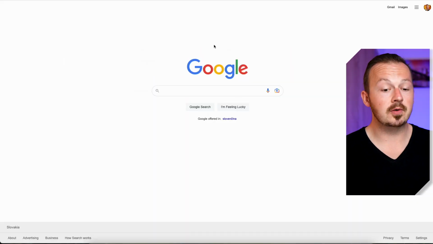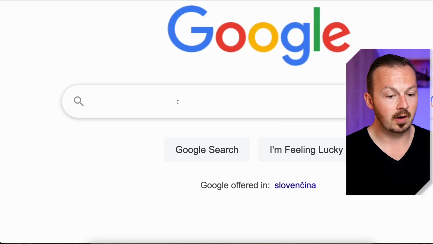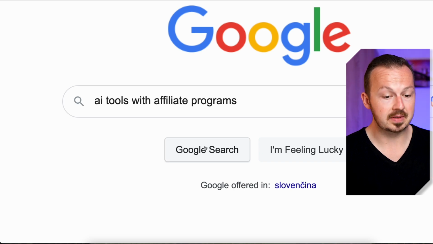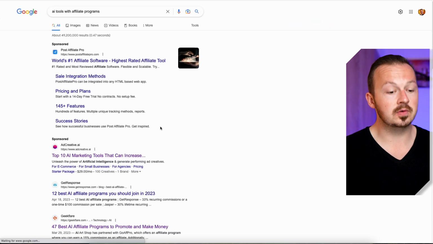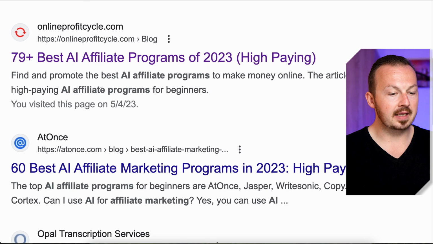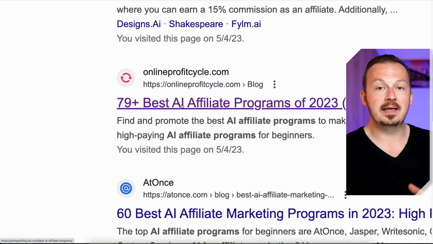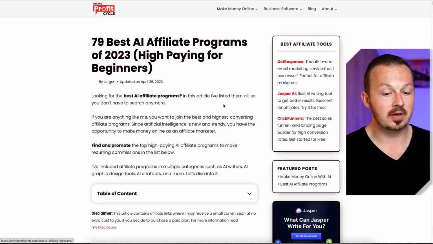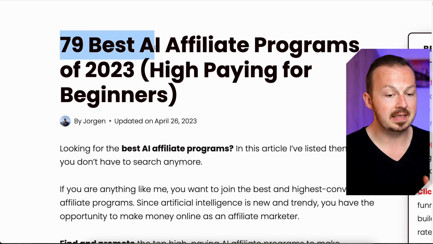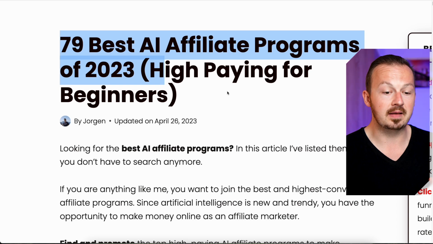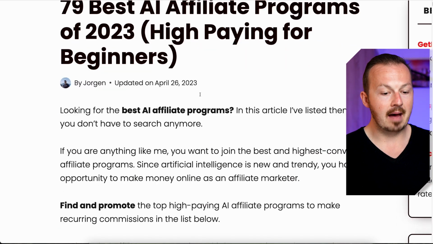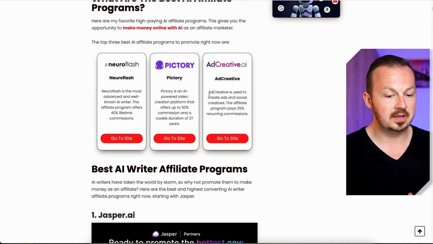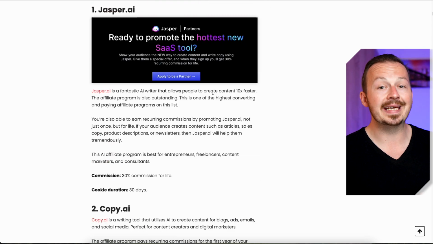So first of all, what you want to do is go to Google and search for AI tools with affiliate programs. You hit search on that, and go through some of these websites and pick one that you can use as a list to find an affiliate offer for an AI tool that you're going to be promoting. So for example, in this case, this article is showing 79 best AI affiliate programs in 2023, high paying for beginners. I'm just going to scroll through this list, and as you can see, you've got some of the best and most famous AI tools out here.